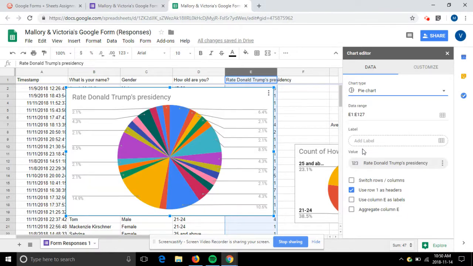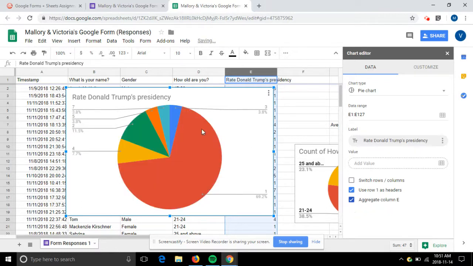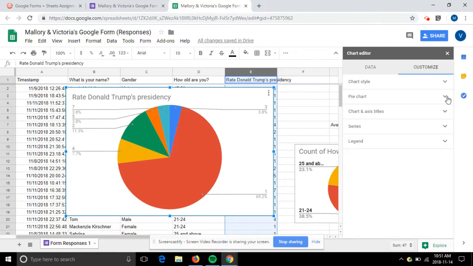Now this looks really confusing, as some of you may notice. So we will aggregate column E, so that it gives us a better understanding of the actual answers and rates and who did what. And then we can also customize, so we can go over here to our pie chart.